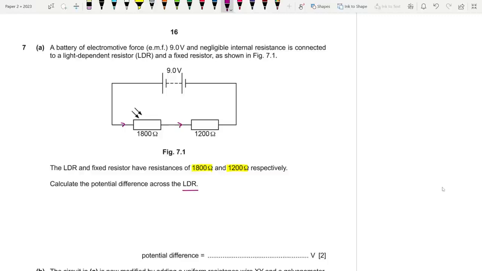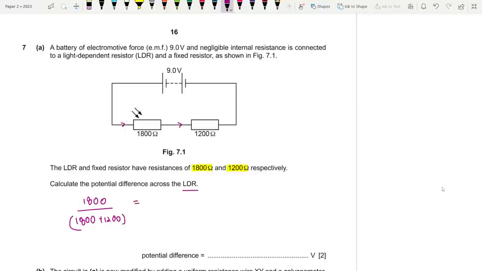We can simply write that 1800 divided by the total resistance in the circuit, because if we want to find the voltage of a certain component, you take that resistance in the numerator divided by the total resistance, 1800 plus 1200.